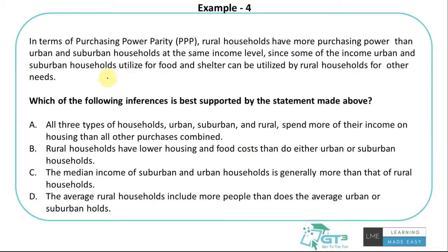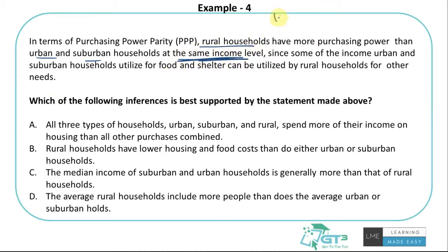So in terms of purchasing power parity, rural households have more purchasing power than urban and suburban households at the same income level. Since most of the income urban and suburban households utilize for food and shelter can be utilized by rural households for other needs, right? So it's saying that rural households, compared to urban and suburban households at the same income level, right?